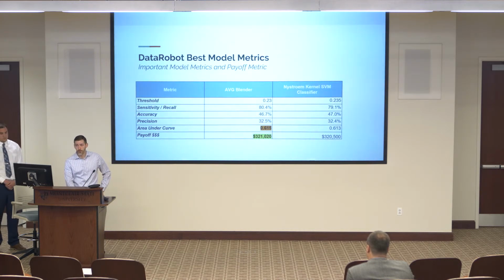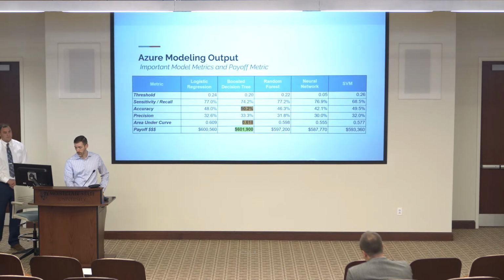So these were the best models from DataRobot. We have the AVG blender and this support vector machine. Those were the two highest ranked. And after building the payoff estimate, the best one was the blender model, which also had the highest AUC. We built models in Azure as well. And the best model here was the boosted decision tree, which, same thing, had the highest payoff. So payoff is the metric that we used to determine the best model, which also pretty much tied out with the AUC.